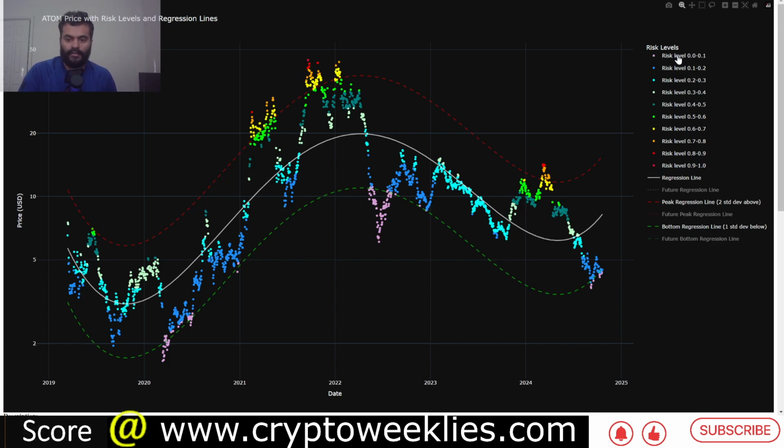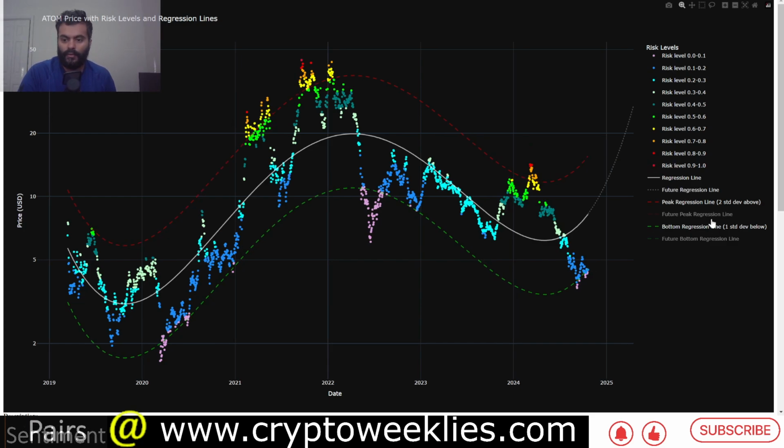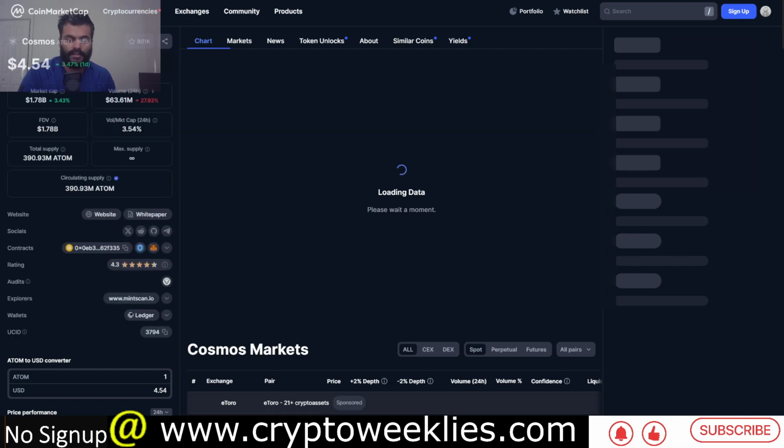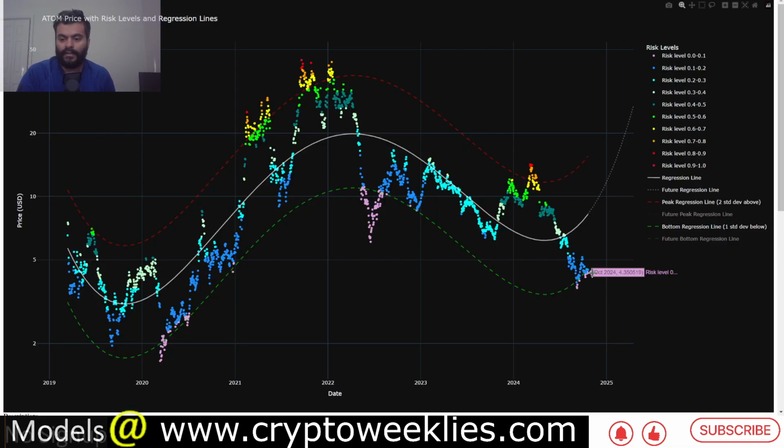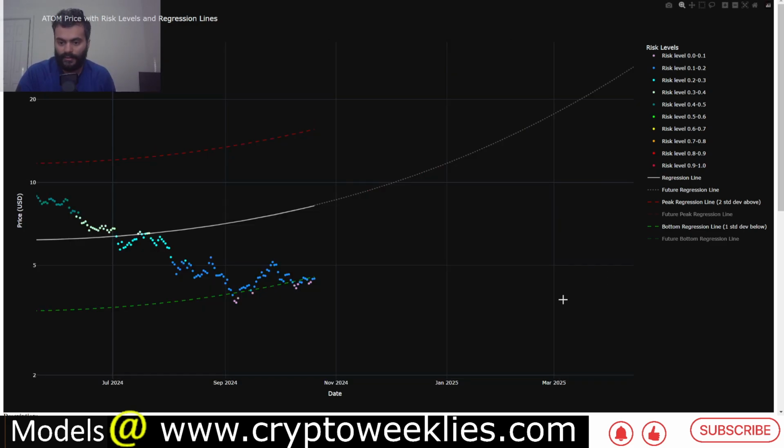That means if the future regression trend line based on this polynomial regression function holds true, and also not just the base case, moving to about $25 for Atom. Right now the price for Atom, you can check it over here, is at around $4.54. And also over here it was updated around midnight of October 20, 2024, that is today,